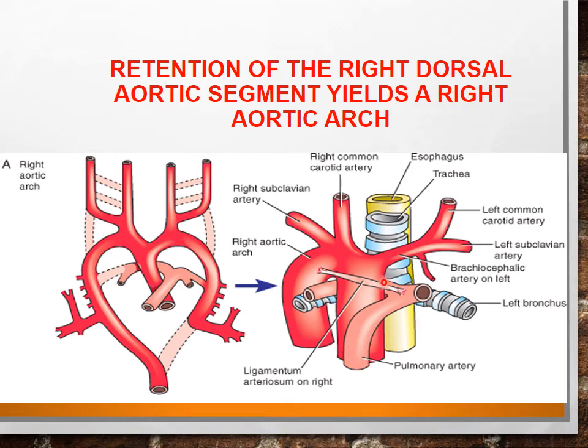Here in this picture you can see the right-sided arch of aorta, how that is possible: on the left side, the left part is going to obliterate, and on the right side there is persistence and retention of the right dorsal aorta. Along with that, it is forming this aortic arch. When this aortic arch is formed, this one is the pulmonary artery, from where the ligamentum arteriosum is going to pass and move towards the arch of aorta.